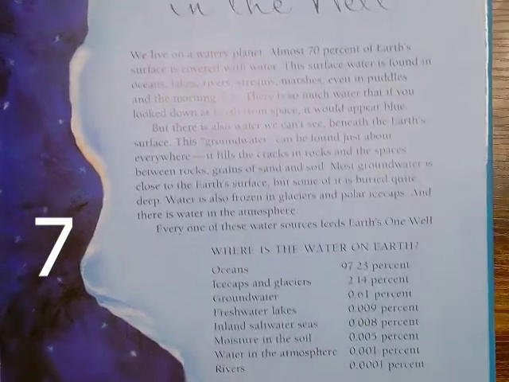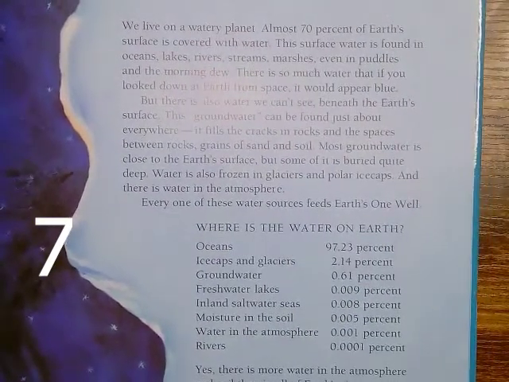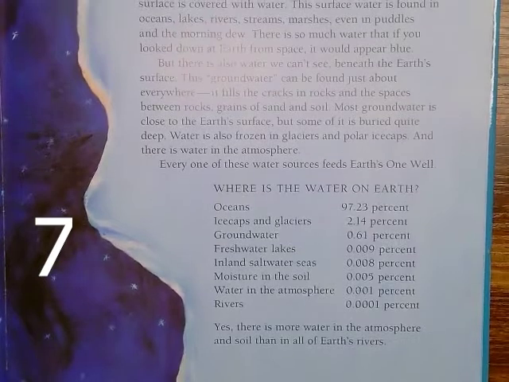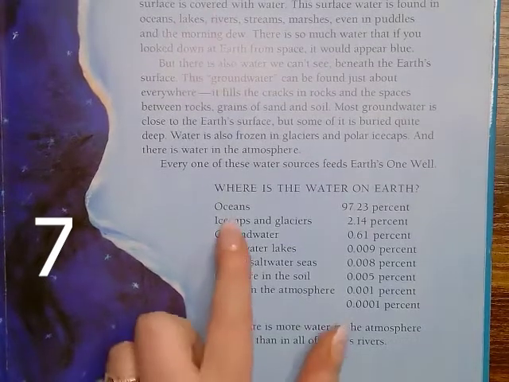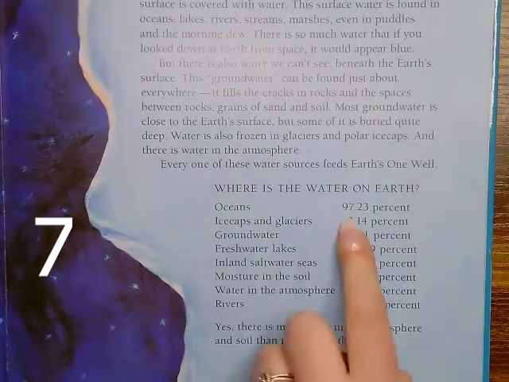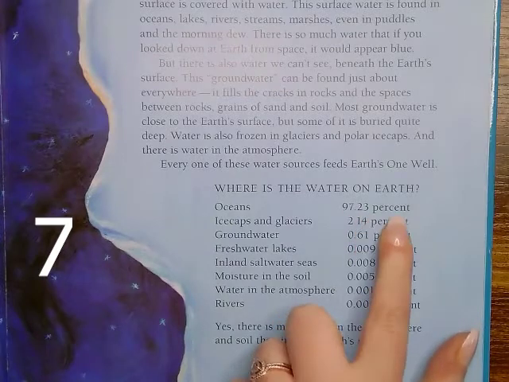Where is the water on Earth? So this is a text feature right here that's going to give us some information about where most of the water on Earth can be found. So the oceans have 97.23%.